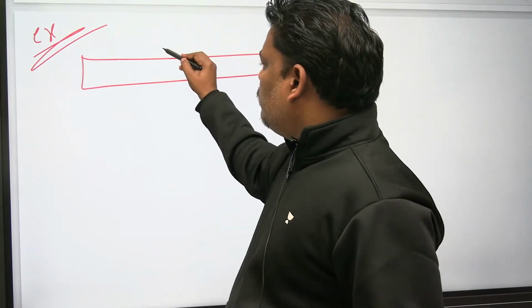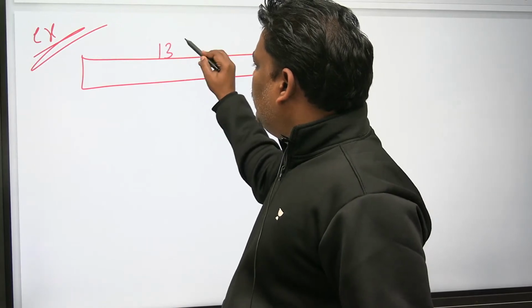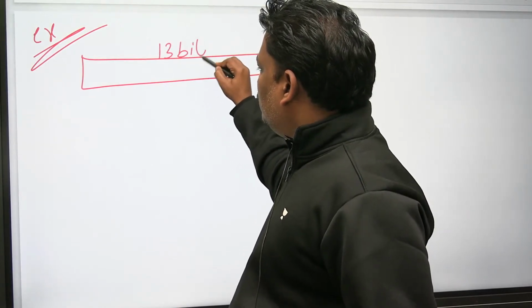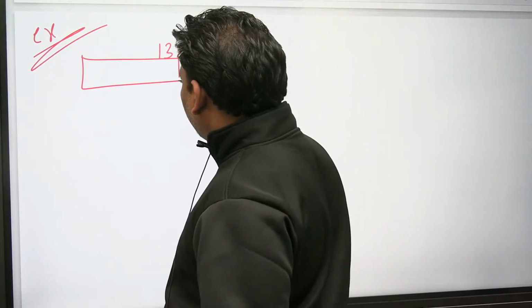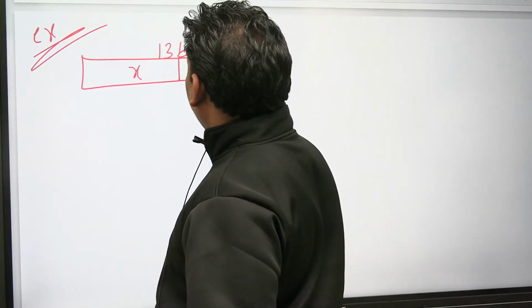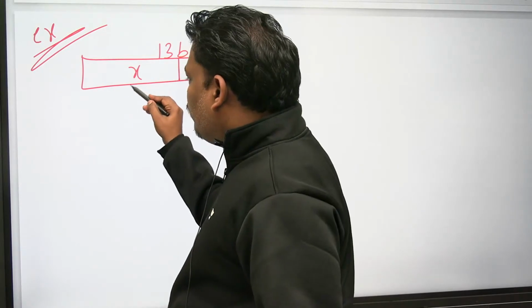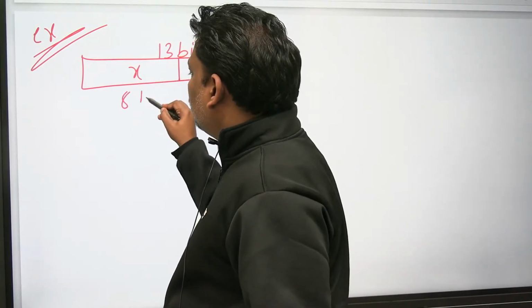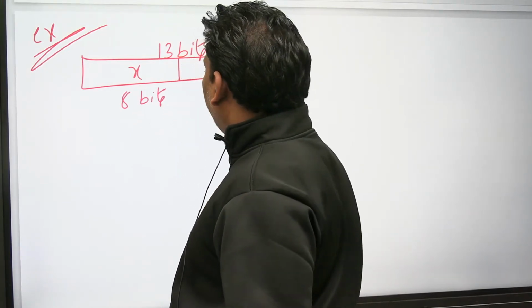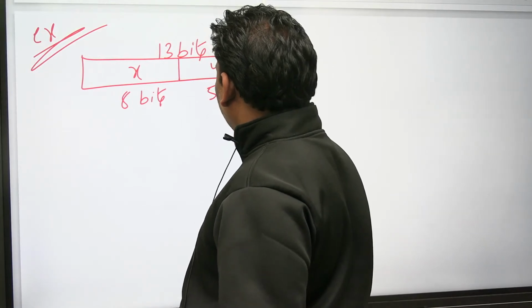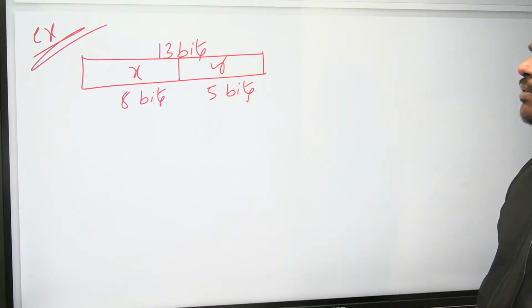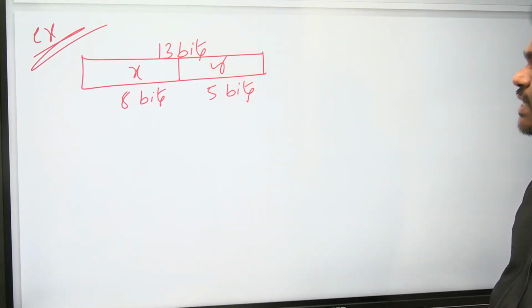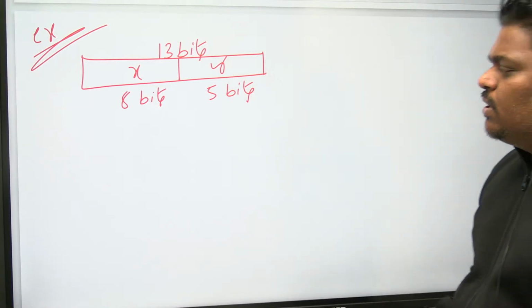I have 13 bits. 13 bits are divided into two parts, x and y, where x contains 8 bits, y contains 5 bits. Can you help me now?